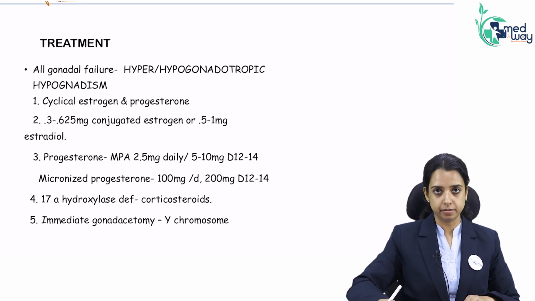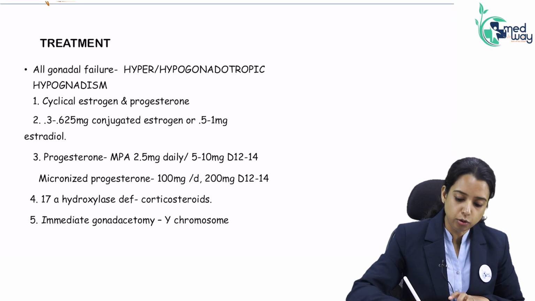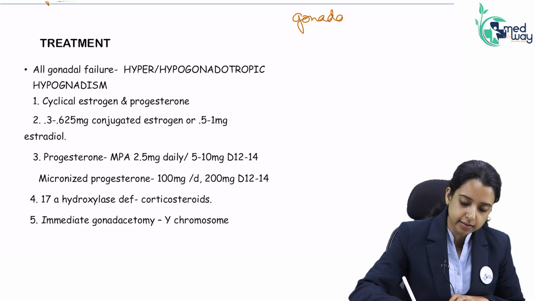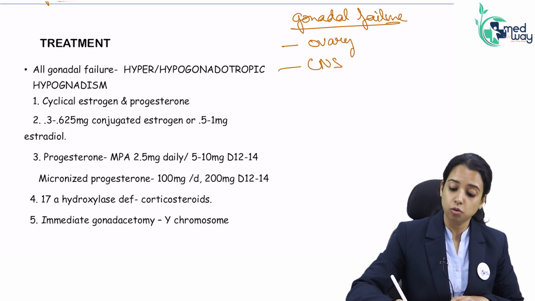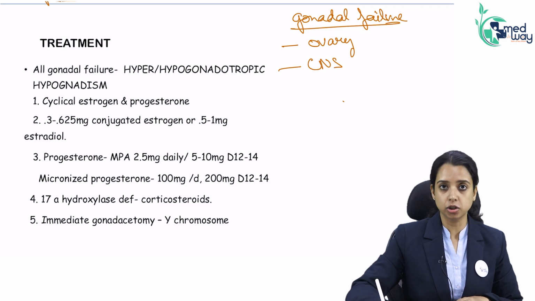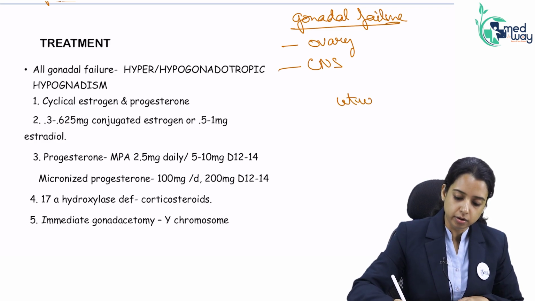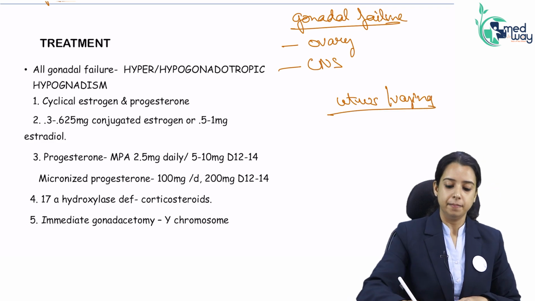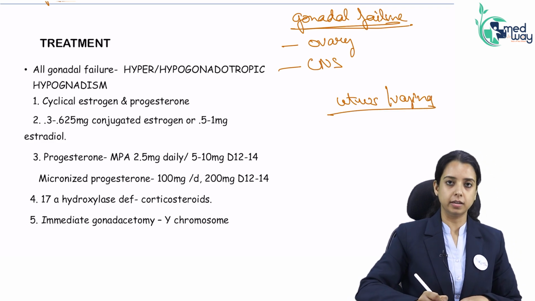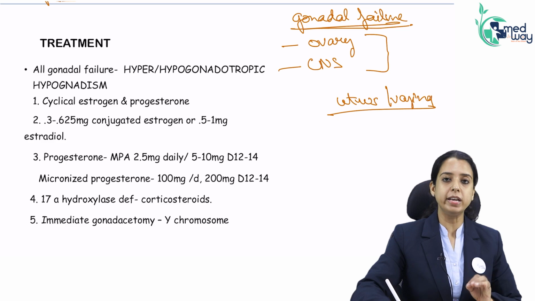How will you treat? You have two types of patient. In one, gonads have failed. It can be because of the ovary itself, it can be because of the CNS. In the other, the gonads have not failed, gonads are functioning, but there is a problem in the uterus and vagina. So there the treatment is totally different. Somebody whose gonads are not working has no estrogen.